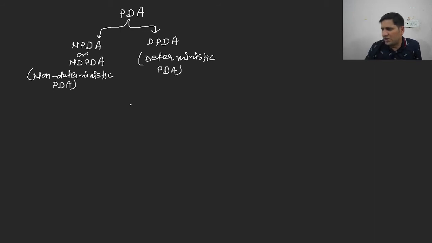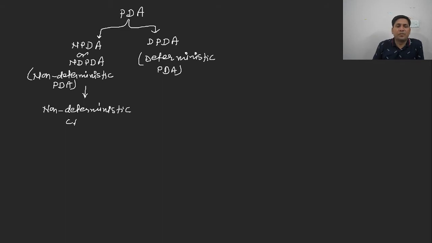And when we are talking about the deterministic PDA, the language accepted by non-deterministic PDA is known as non-deterministic context-free language. In short, you can call it as NCFL.